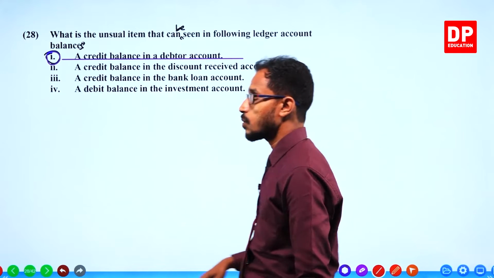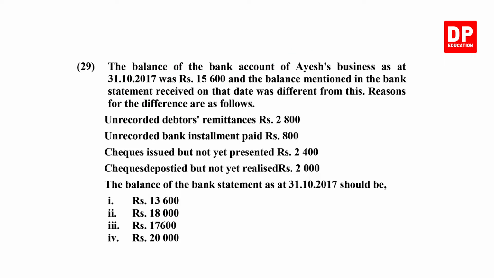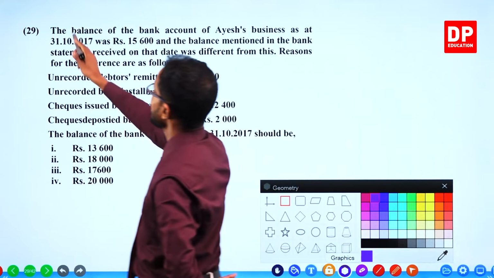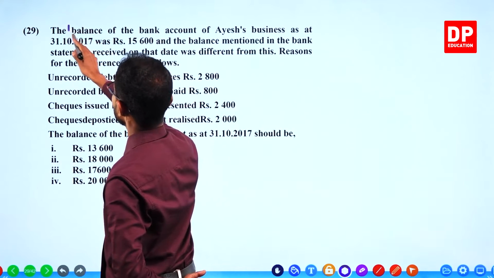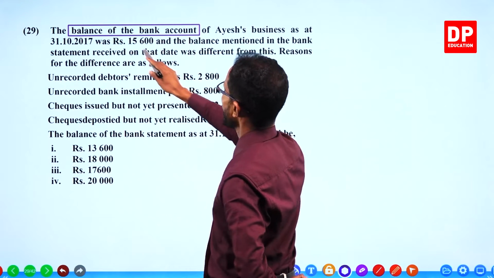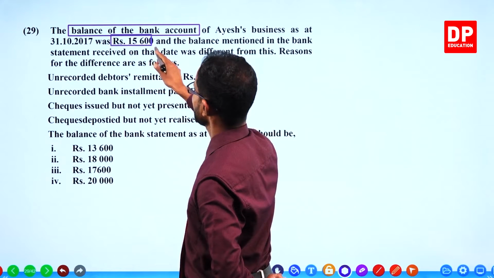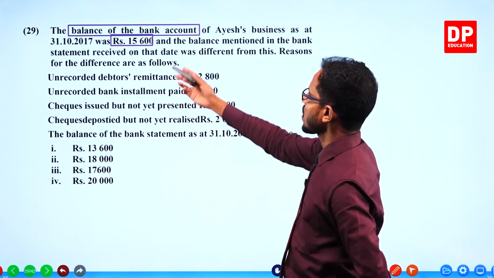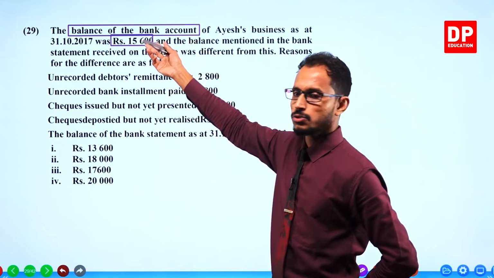Next question. The balance of the bank account of Ayesh's business as at 31st October is 15,600. The bank book of the business, just like the cash book, is called the bank account.